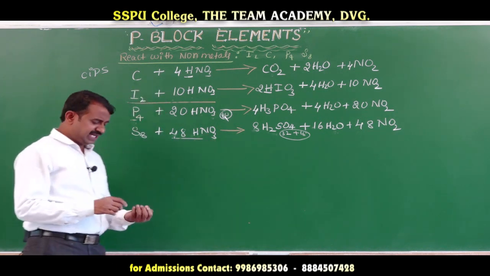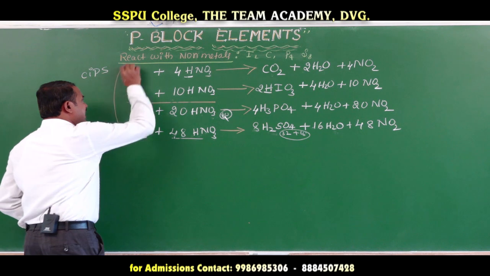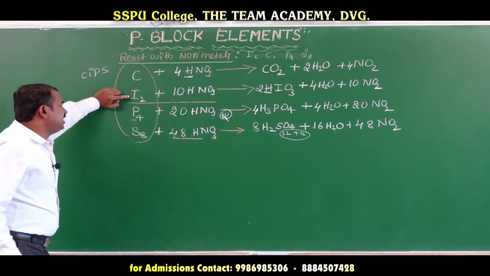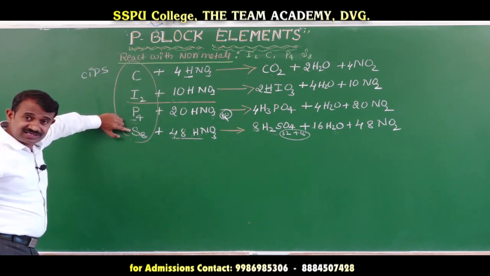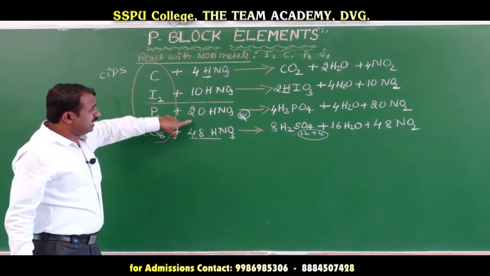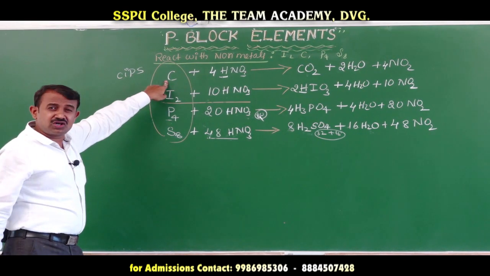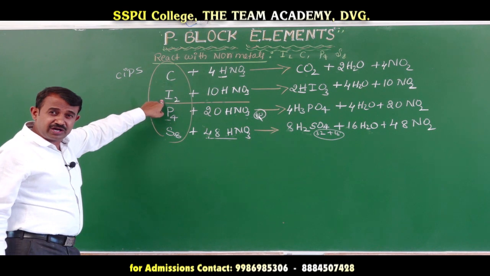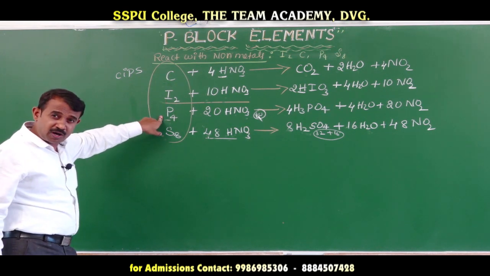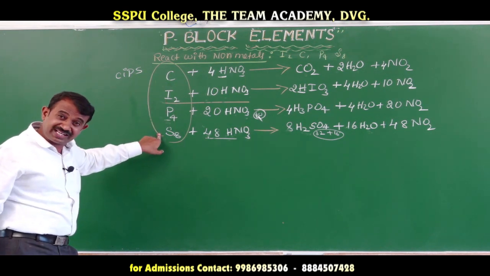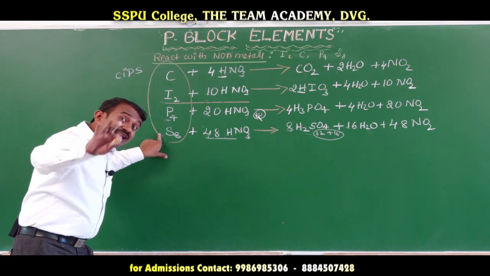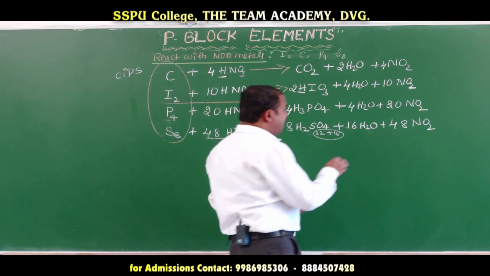Listen carefully. When the non-metals, carbon, iodine, phosphorus and sulfur, react with nitric acid, carbon is converted to carbon dioxide, iodine is converted to hydroiodic acid, phosphorus is converted to phosphoric acid, sulfur is converted to sulfuric acid, and the gas released is the same.